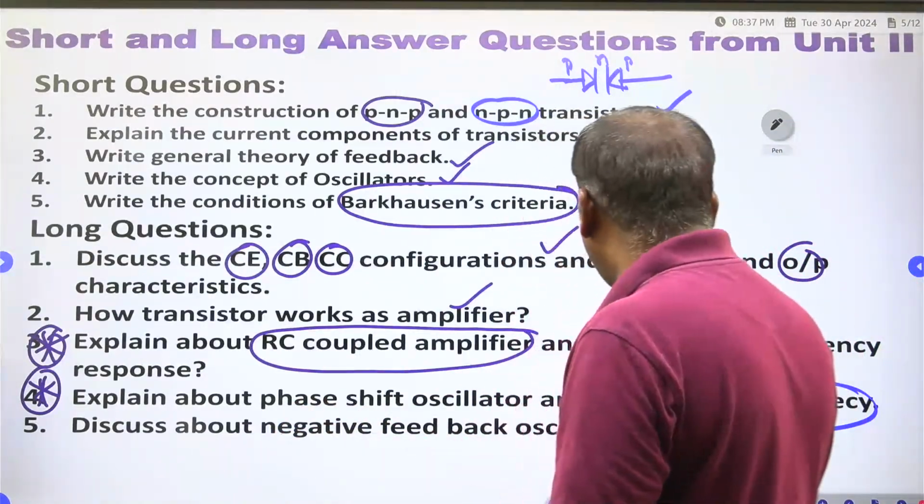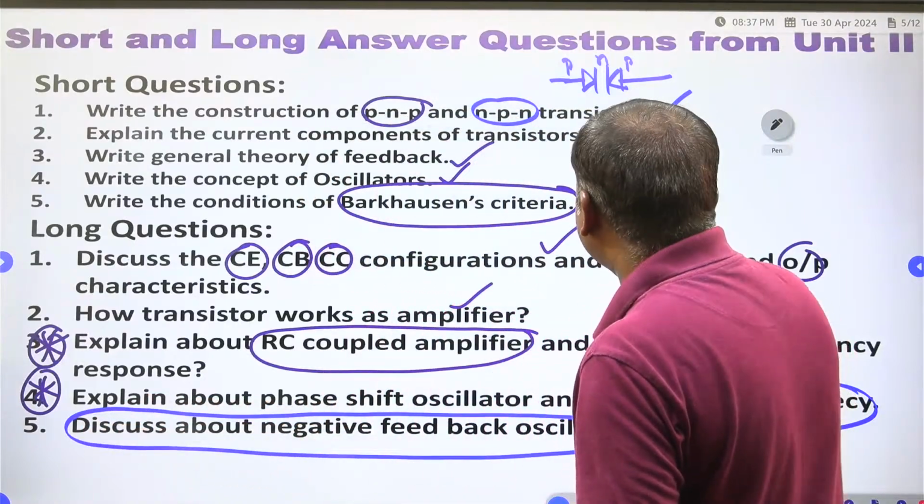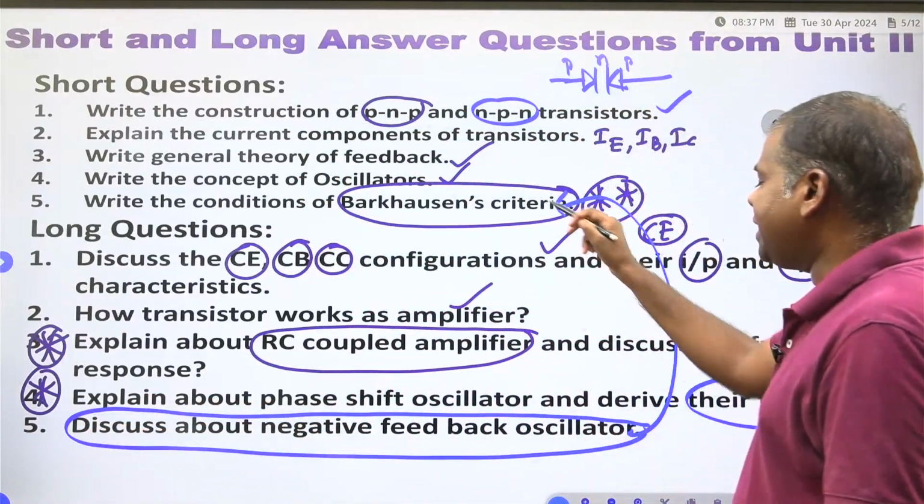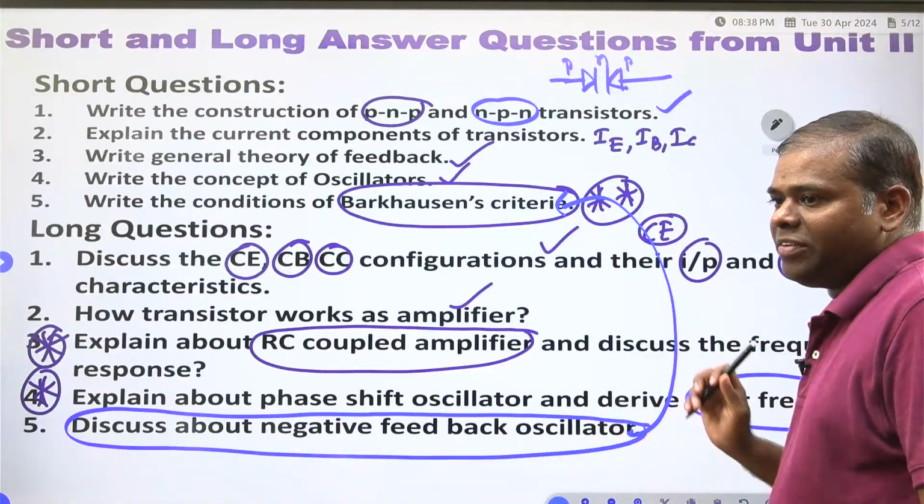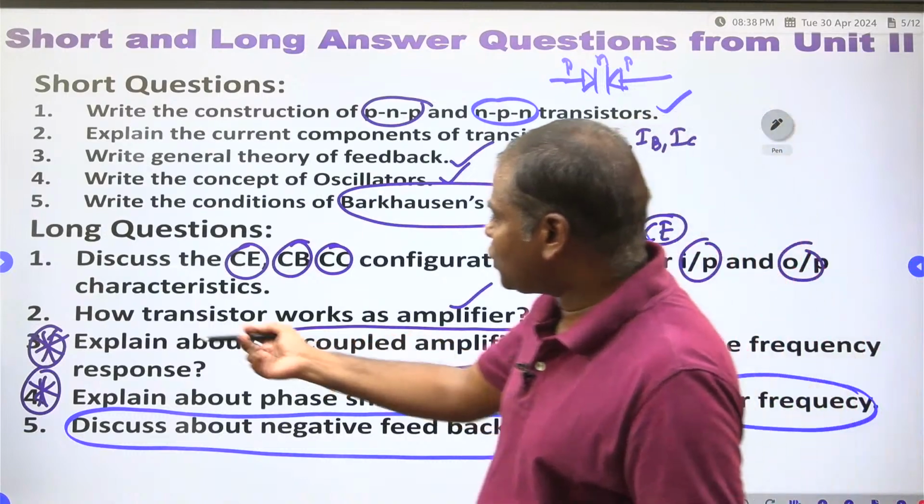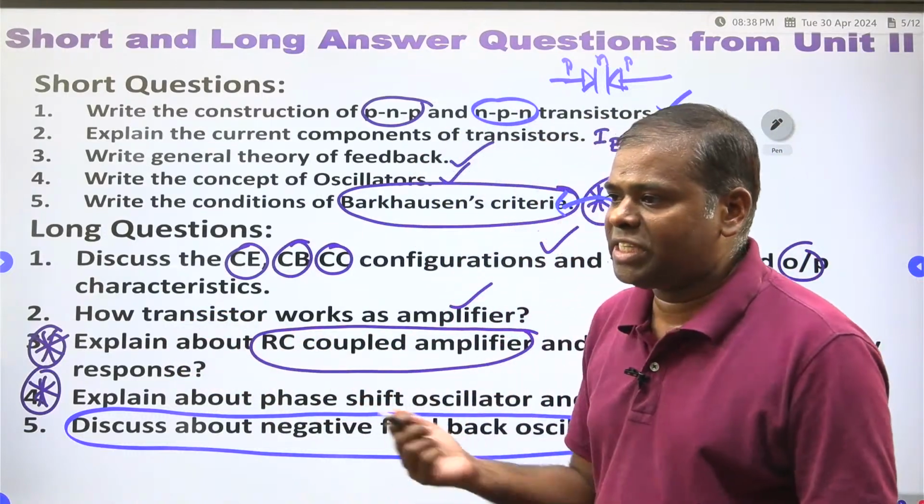Discuss about the negative feedback oscillator. This one also they are asking combined with the Barkhausen criteria. Write the Barkhausen criteria and discuss about the negative feedback oscillator, they will ask. But these 2 questions you have to read: one is the RC coupled amplifier, another one is the phase shift oscillator.